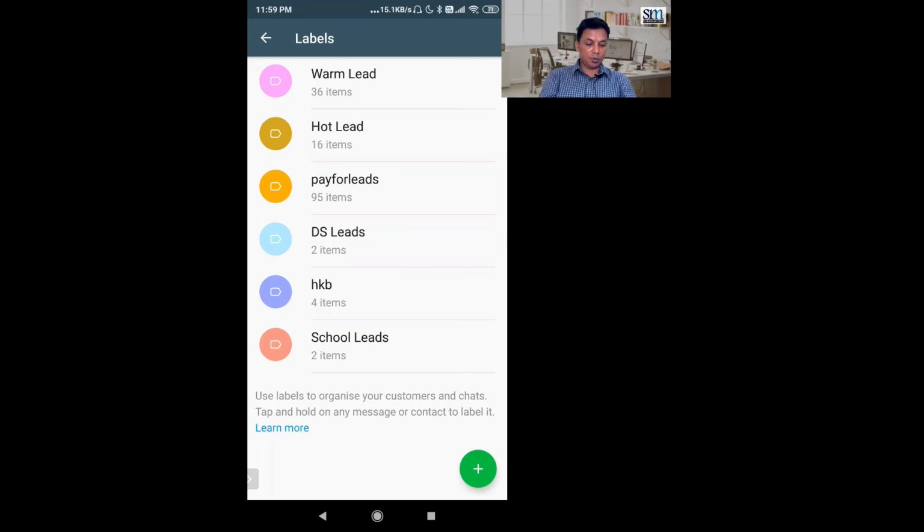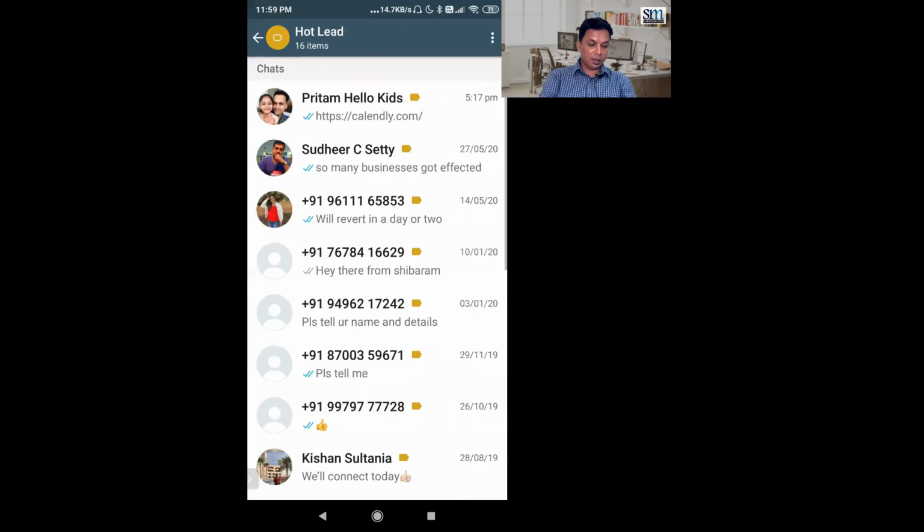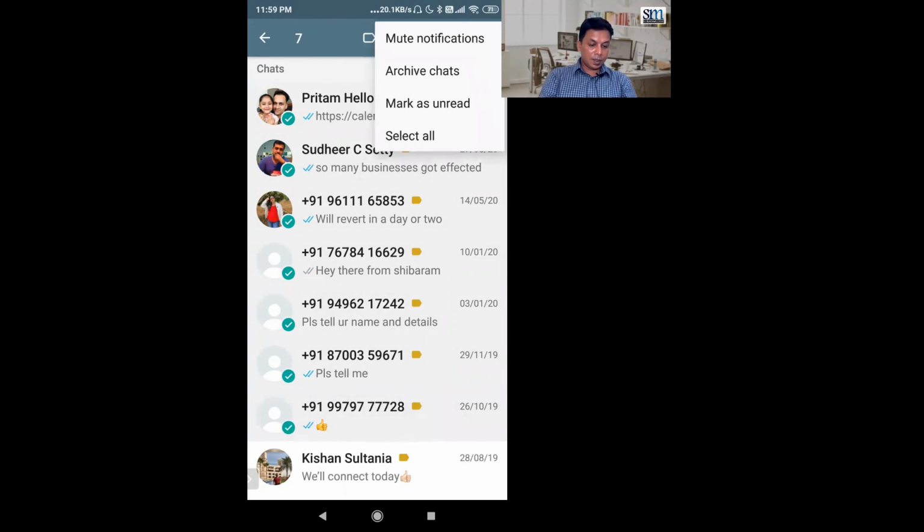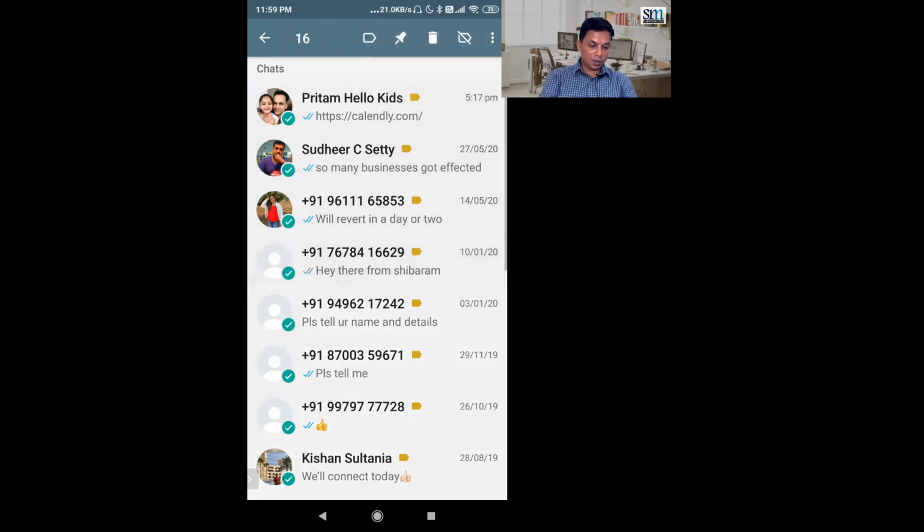For example, if you want to quickly access somebody and send messages to them, you can click on that, select, and send them something. You can select multiple chats and mark as read, mute notifications, archive, select all, delete, do whatever you want. You can change the labels or do bulk actions.